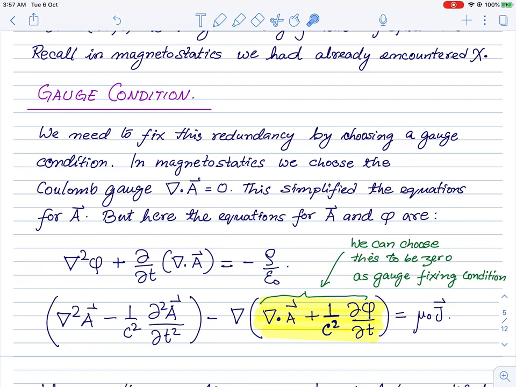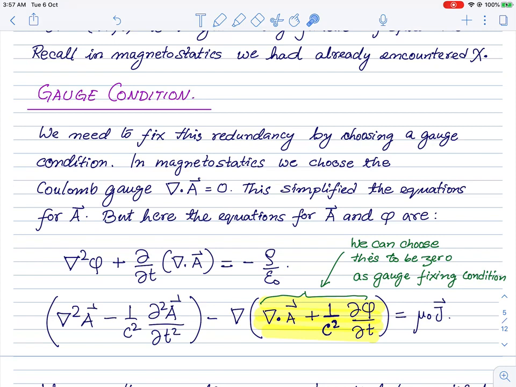But we'll see that there's a particular simplification if we choose a slightly different gauge. Let me emphasize this point once more. Even in magnetostatics, we had used the Coulomb gauge condition, that the divergence of A is equal to 0. But in the dynamical situation with complete electrodynamics, it is possible to choose the Coulomb gauge and work in it.